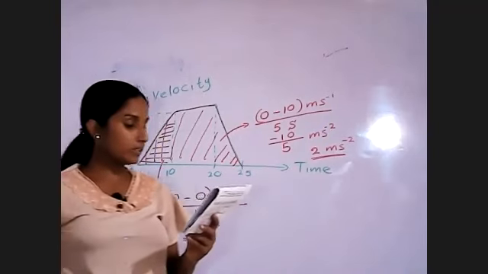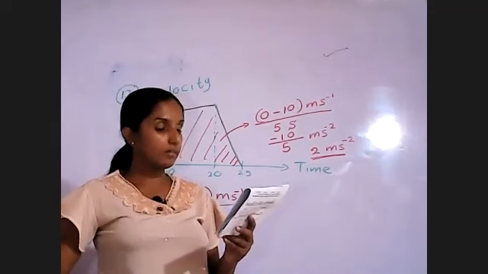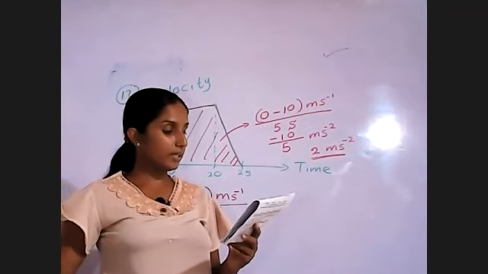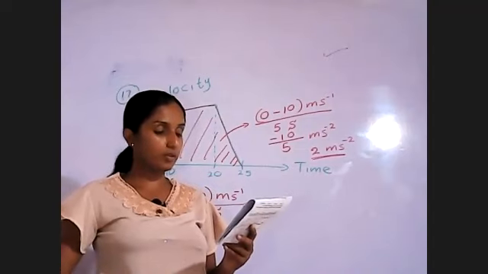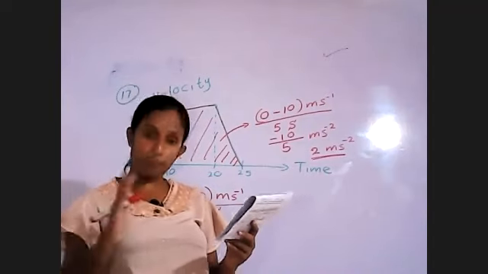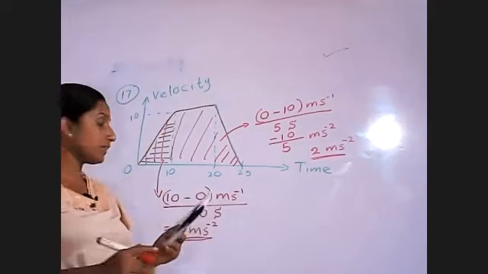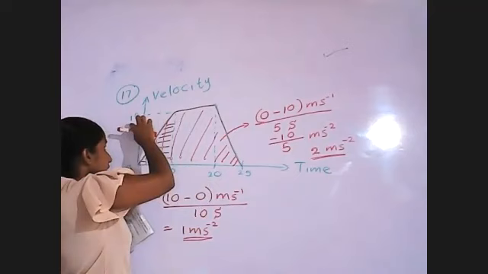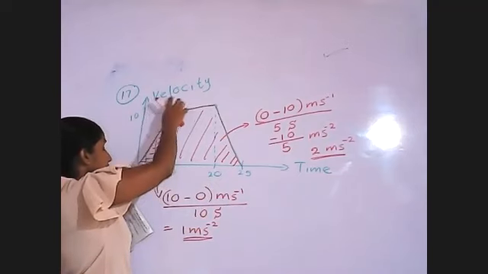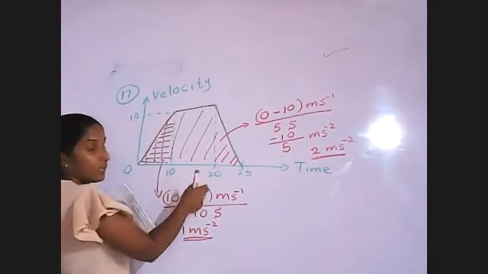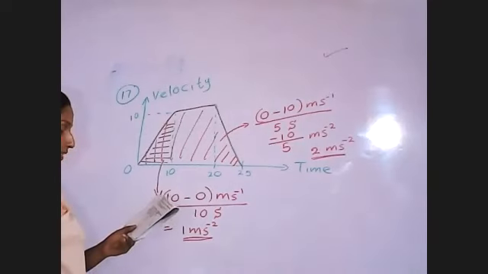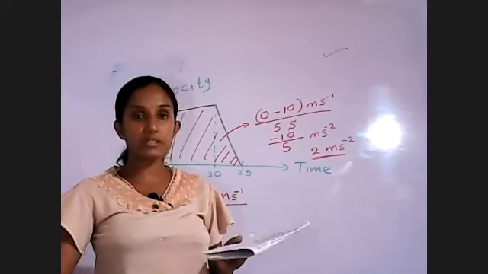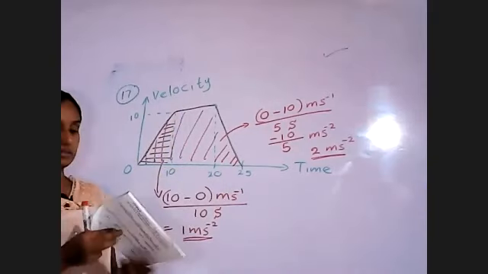Look at the fourth one. The object has moved 20 seconds at a velocity of 10 meters per second. No, not 20 seconds, up to 20 seconds. Here only 10 seconds. It travels with the 10 meters per second velocity for 10 seconds, not for 20 seconds. So the fourth one is also wrong. Then the correct one is the first answer.